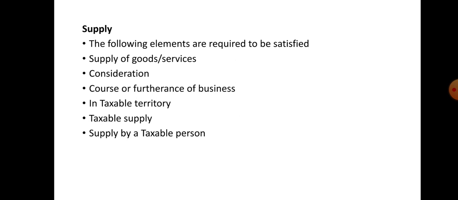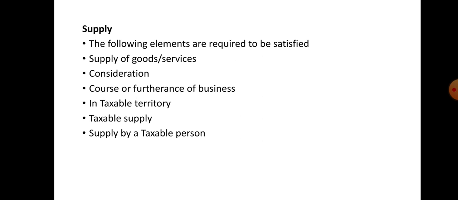Secondly, it includes the monetary value of any act or forbearance, whether or not voluntary, in response to or for the inducement of the supply of goods and services, whether by the said person or by any other person.